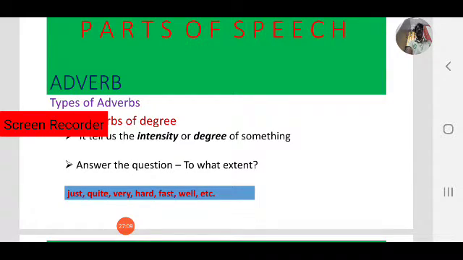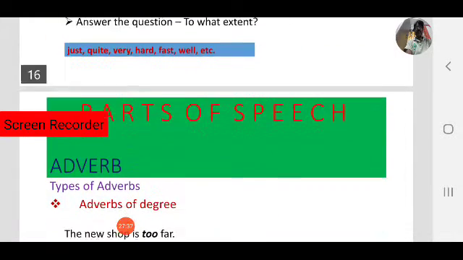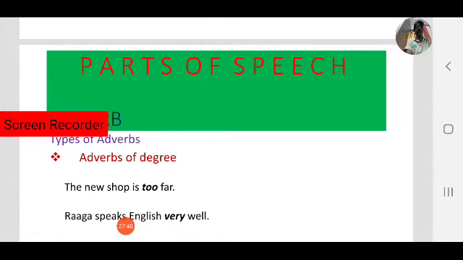So adverbs of degree tell us the intensity or degree of something that happens.